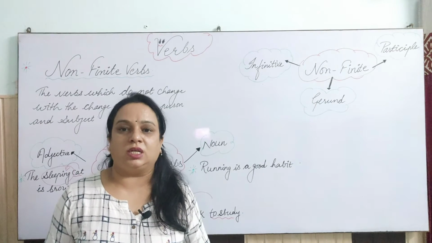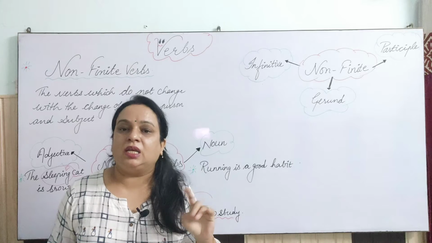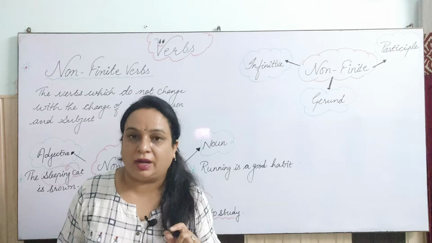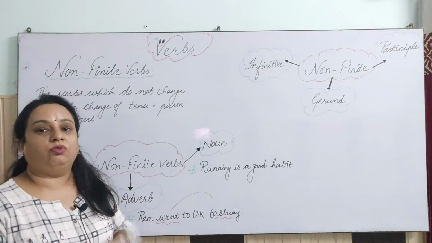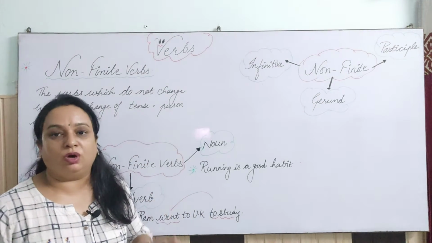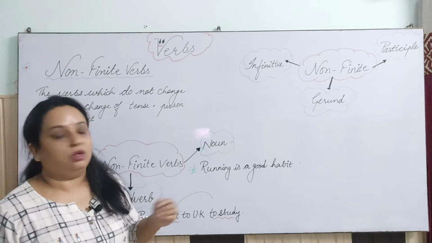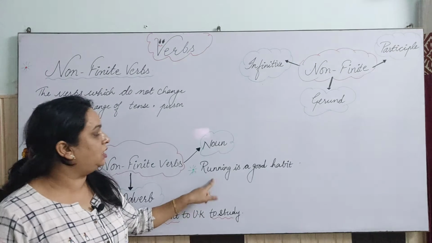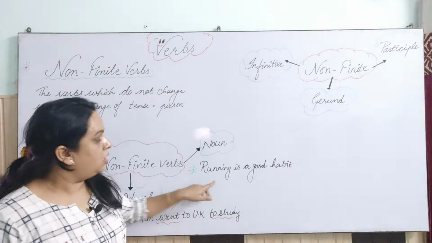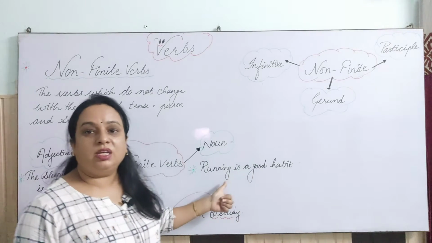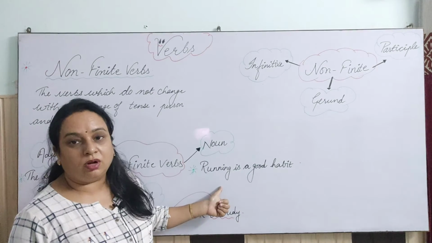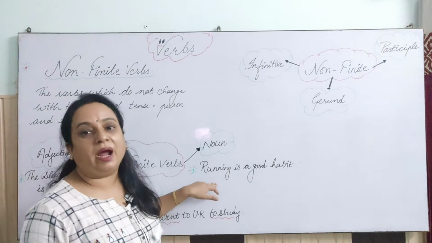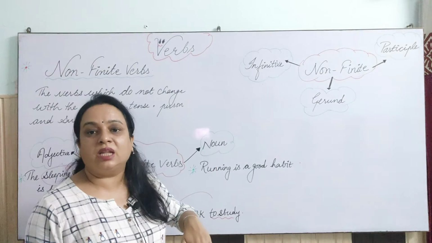So what you have noticed here is that these words, drinking, running, cycling, all have the ing form. But that is not working as a verb. That is working as a noun, because we are talking about running in this sentence. So "Running is a good habit": now it is working as a noun here. "Drinking is bad for health." So drinking is working as a noun here.